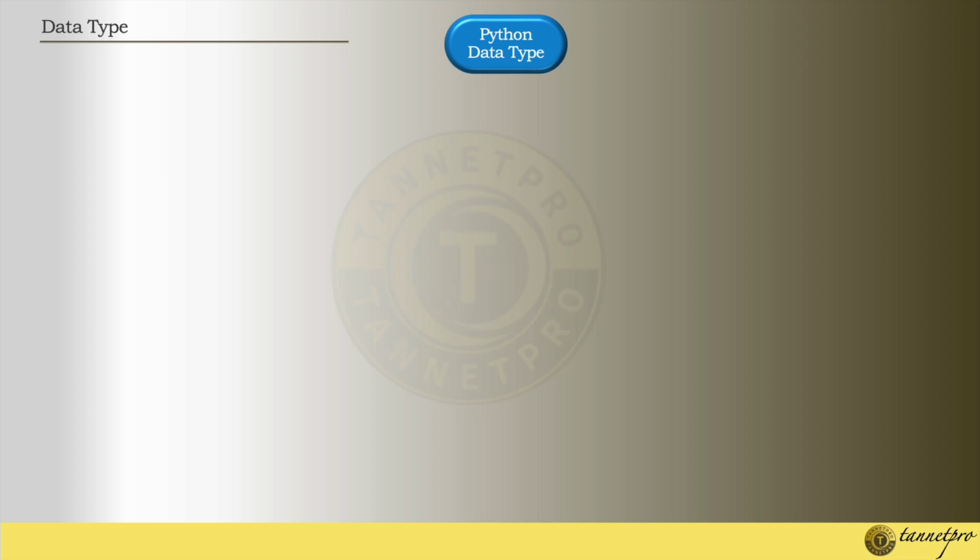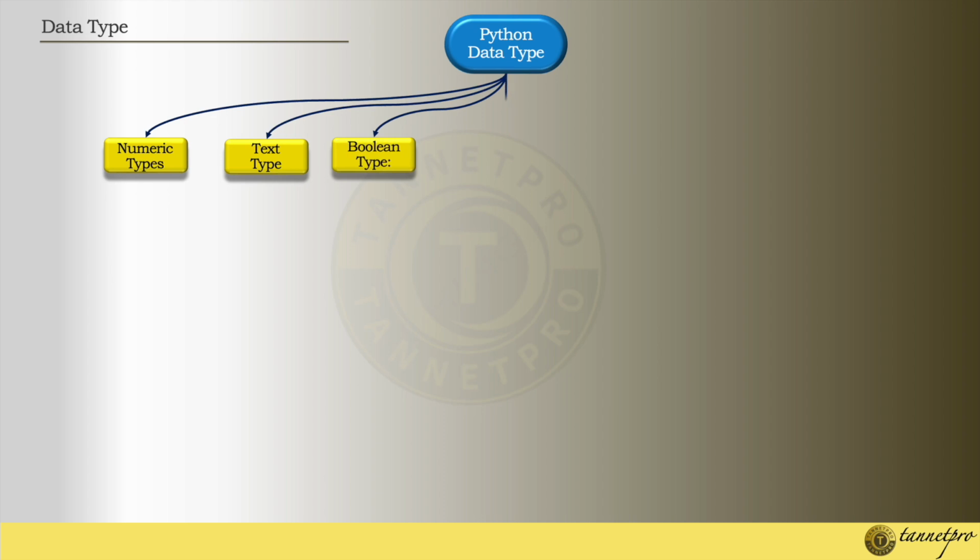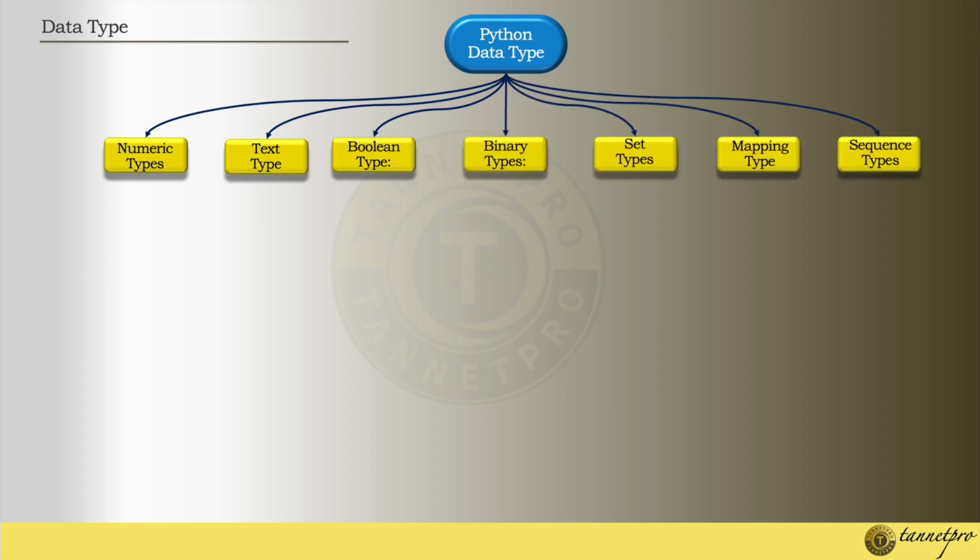So let's start. Python has numeric type, text type, boolean type, binary type, set type, mapping type and sequence type. These are the categories or types of data used in Python. Another data type is the None type, which I have not mentioned here. It is very rarely used, and I will try to explain it later.